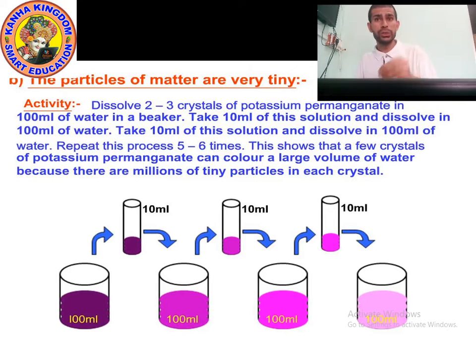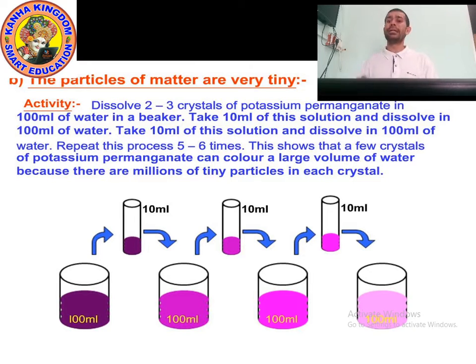Now add 2 or 3 crystals of potassium permanganate. You already know, you have seen potassium permanganate. I had shown you potassium permanganate in the chemistry lab. So take 2 or 3 crystals of potassium permanganate and add them to 100 ml of water in a beaker.